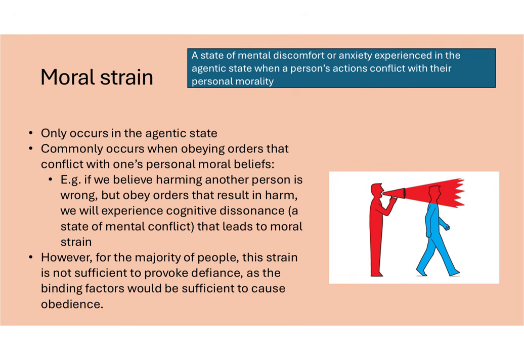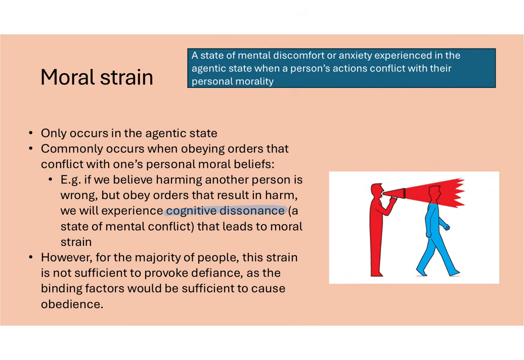For example, if we believe that harming another person is wrong, but the orders given to us by the legitimate authority figure result in someone being harmed, we would be put into this cognitive dissonance, that mental conflict that leads to moral strain. However, for the majority of people, the strain that is caused from these conflicting moral beliefs is not enough to provoke us to defy the order.